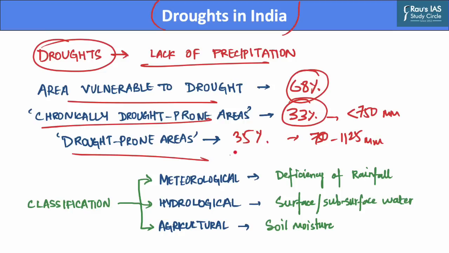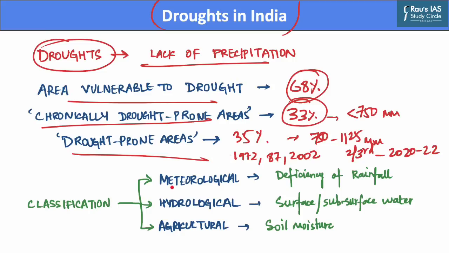Now, after independence, India witnessed three major drought years: 1972, 1987 and 2002. Further, nearly two-thirds of the total area of the country was affected by droughts during 2020 to 2022. Now, a drought is classified into three different categories.